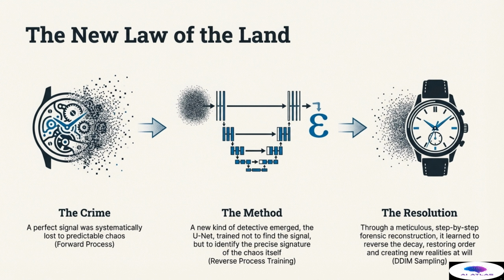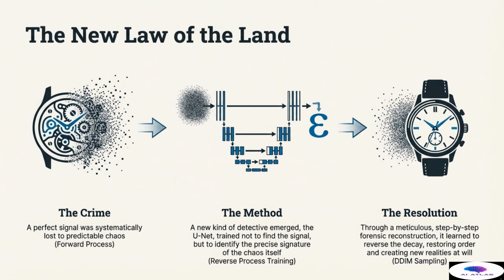Act II, the method or reverse process training. A new kind of detective emerges, the UNet. Its training goal is revolutionary. It is trained not to find the lost signal, but to identify the precise signature of the chaos itself, predicting the noise, epsilon, at any given time step. This is done through training the UNet.